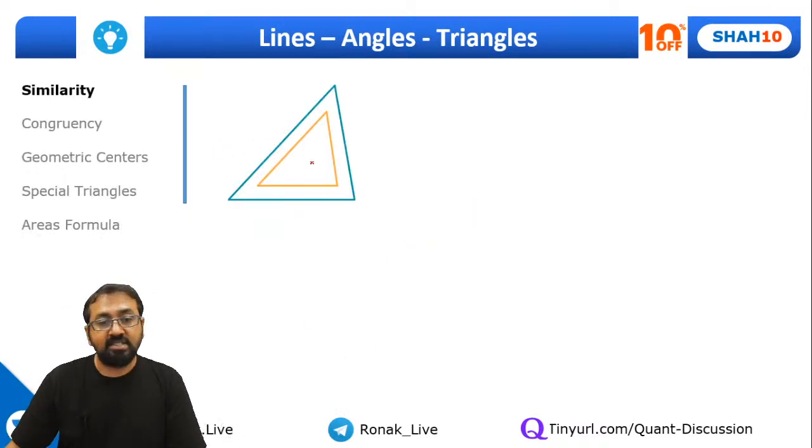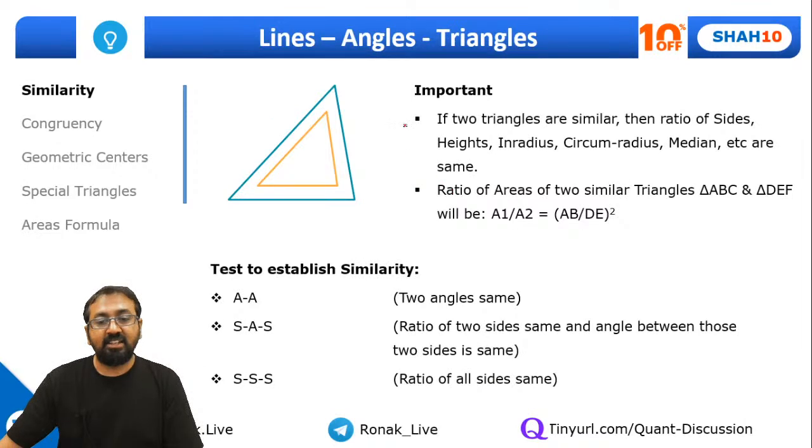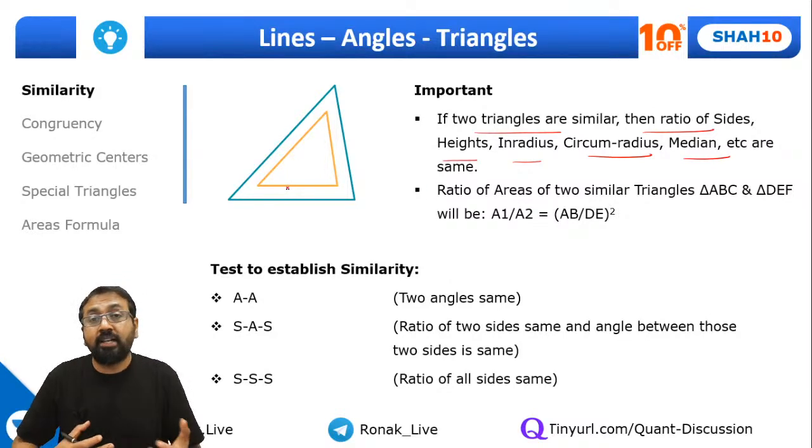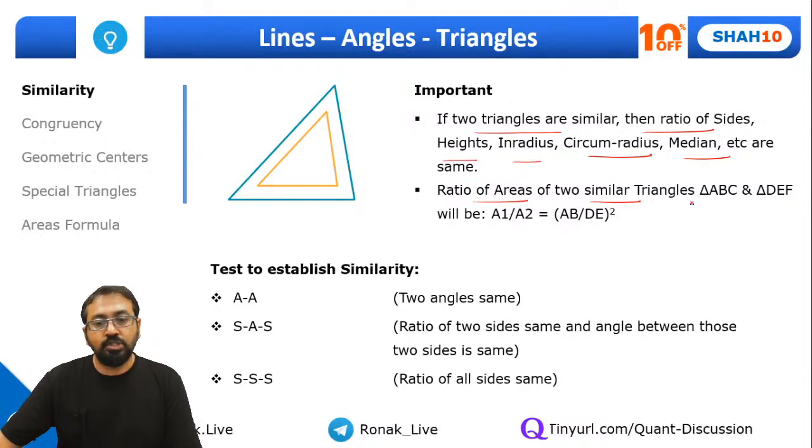Fine. And then we had discussed similarity, that means triangles which are similar in shape. As you know, all the angles have to be equal in similar triangles. And the important thing about similar triangles is that if two triangles are similar, then the ratio of sides, height, inradius, circumradius, median, all of these will be the same, right? So guys, I'm just trying to do a quick revision of what we have already discussed in the previous class. I'm sure that will make sure that you remember all these points. Same way, the ratio of areas of two similar triangles, that is A1 upon A2, will be equal to the square of the ratio of sides, right?